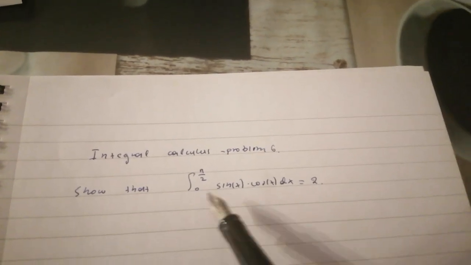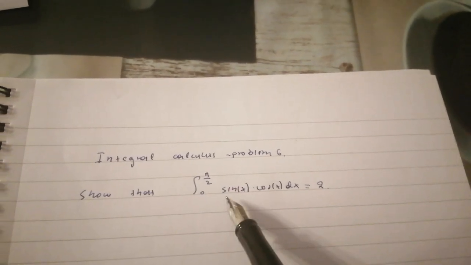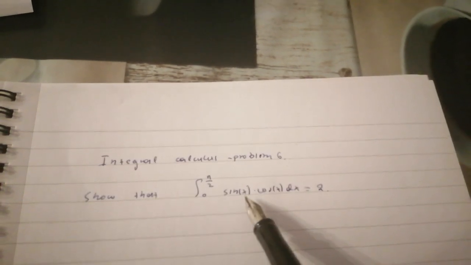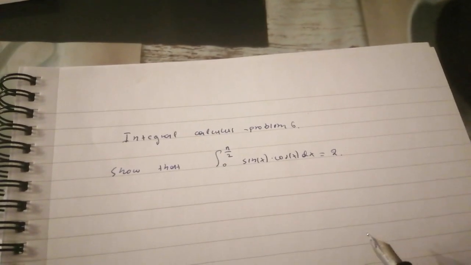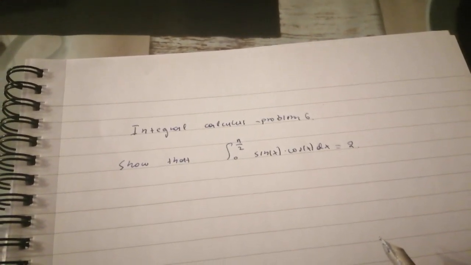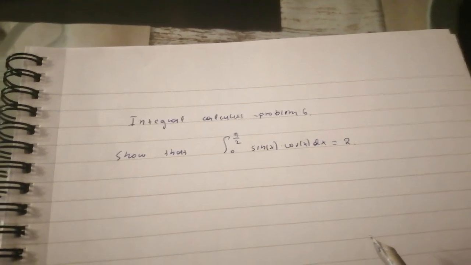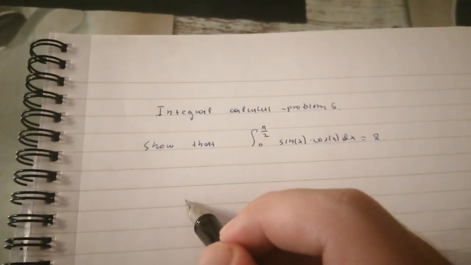So the integral from 0 to pi over 2 of the product of the two functions sin x times cos x equals 2. For this problem we need to exploit some significant trigonometric identities.